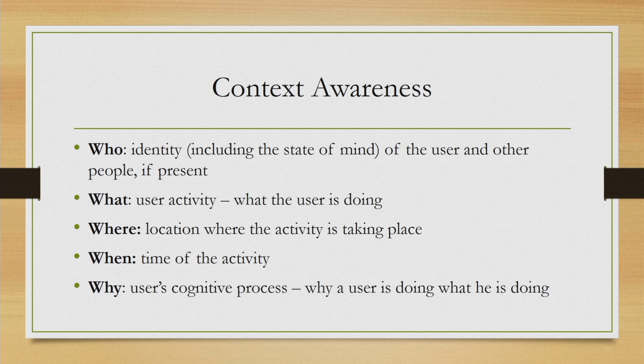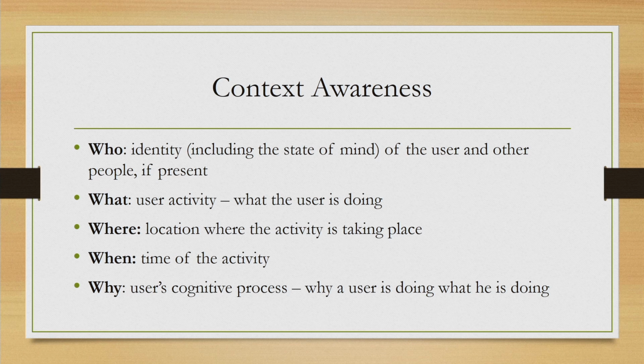Who indicates the identity of the user and other people if present. Who are the people present in the present context of use? Then what indicates the user activity, what the user is doing. Where is the location where the activity is taking place. When is, as is obvious, the time of the activity, and why is the user's cognitive process, why a user is doing what he is doing.